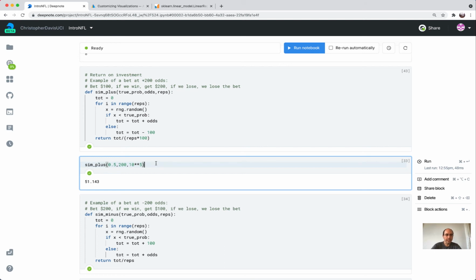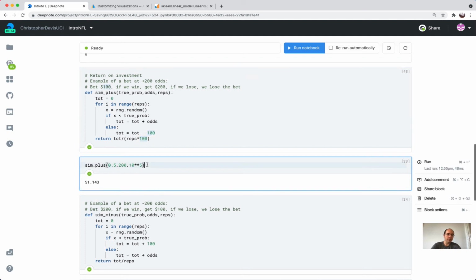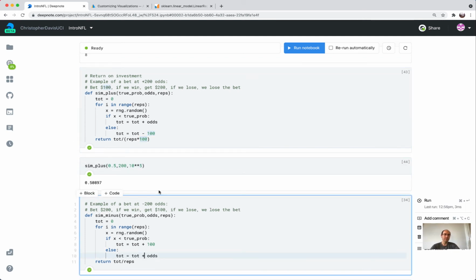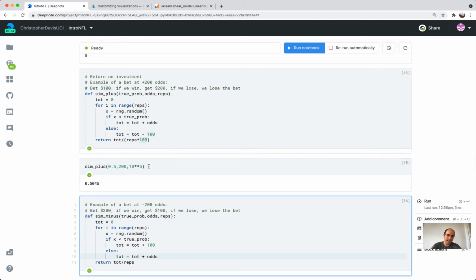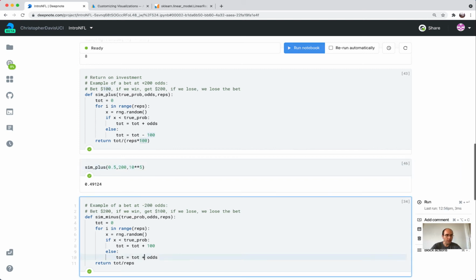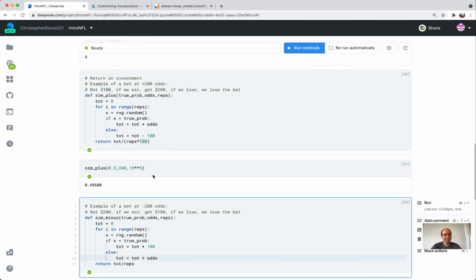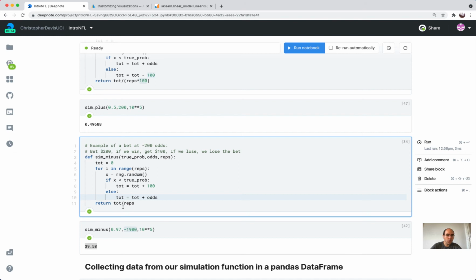And so let's look at this one again. So it's going to go down a lot because I'm dividing it by 100 by the bet size. So you should think of this as like saying, on average, we're making like about 50% return on our investment. So it's still a great bet. Okay, and let's do the same thing here. If I did times 100, that wouldn't be correct because that's not our bet size here.